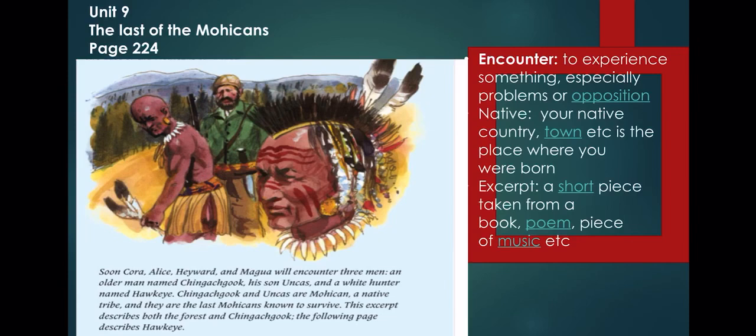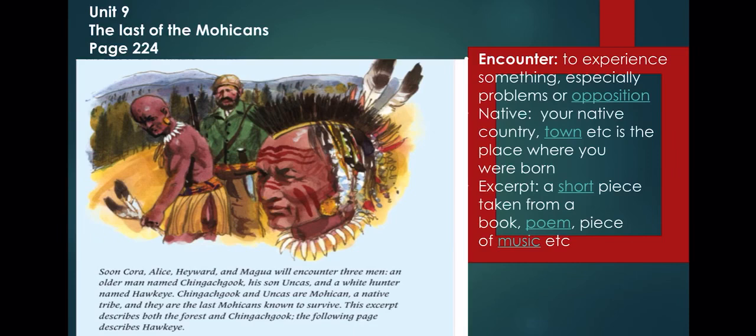So actually, soon, Cora, Alice, Howard, and Magua are going to encounter. What do you mean by encounter? Encounter means to experience something. They are going to experience a problem, a difficulty through that journey. They are going to see 3 men: an older man named Chingachgook, his son Uncas, and a white hunter named Hawkeye.